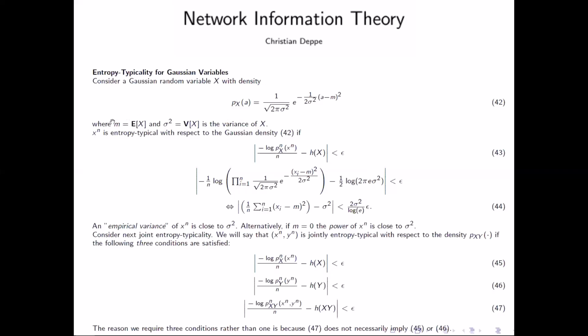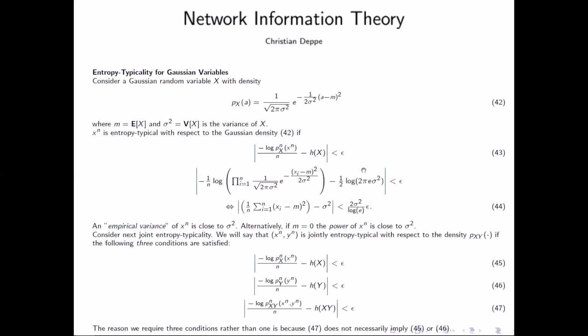We know what the expected value is, and we know what the variance is. Then we know that this formula here is exactly the definition of an entropy typical set, entropy typical sequence. So x^n is called an entropy typical sequence if this is fulfilled.